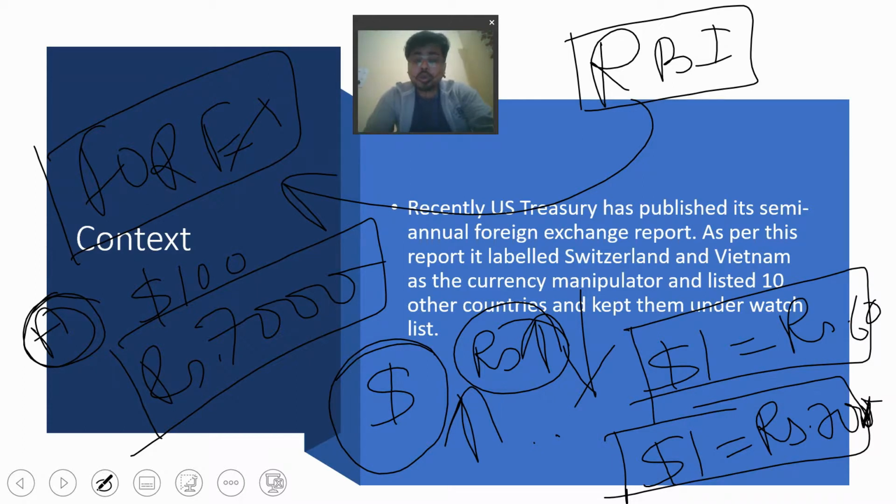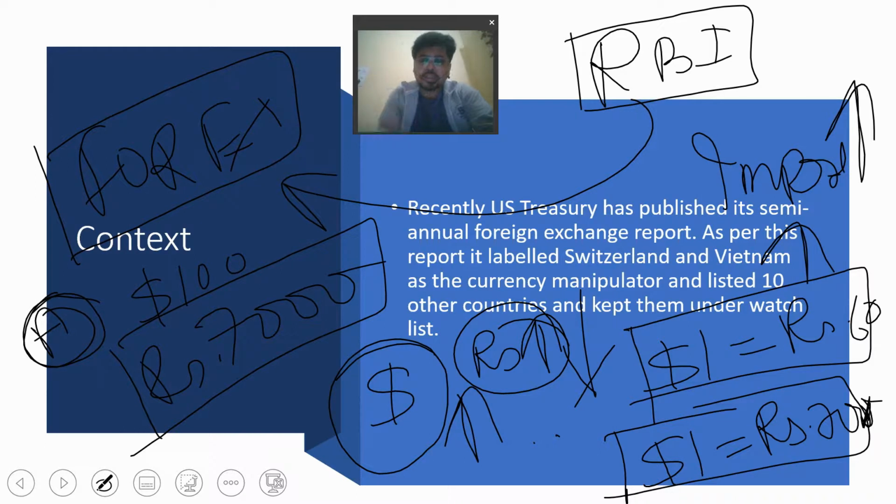And when the rupee appreciates, imports increase. Why do imports increase? Because the importers are going to pay less money. Earlier, those importers who were getting products from that market were paying rupees 70. Now when the rupee value appreciates, they are going to pay rupees 60. So ultimately imports will increase, and we don't want imports to increase.